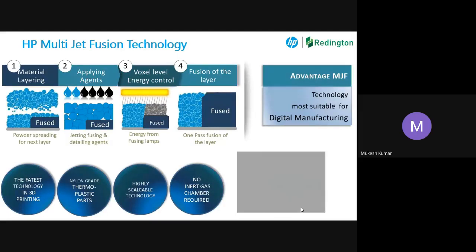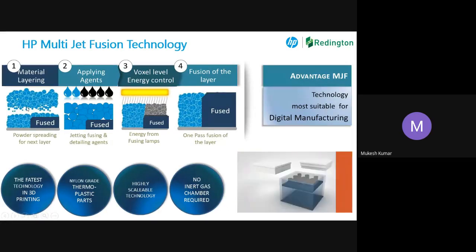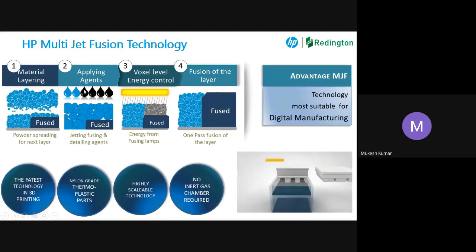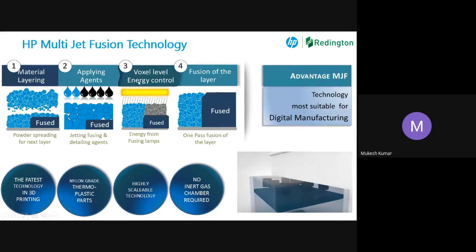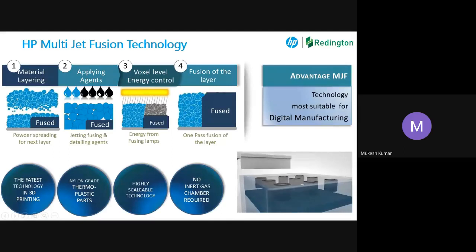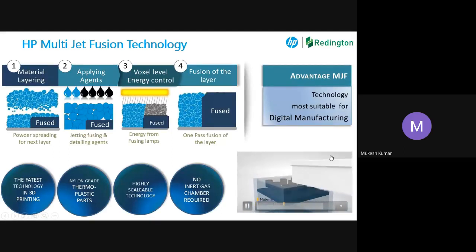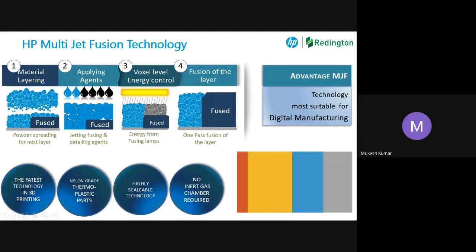I was explaining this process. Basically, this is powder. After the layer is formed, I am applying the 2 agents here. One agent is called fusing agent, which is black in color. The other one is a transparent material, called detailing agent. I will explain the function of this also. After this is jetted through the print head, if you look at this, there is one print head moving here. It is just getting the material here, detailing agent and the fusing agent.